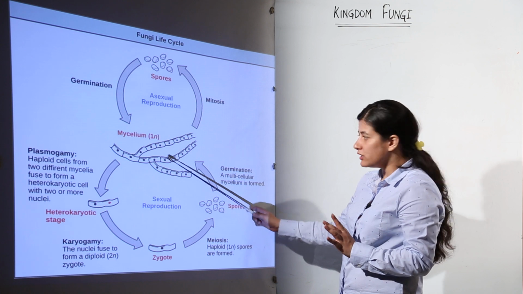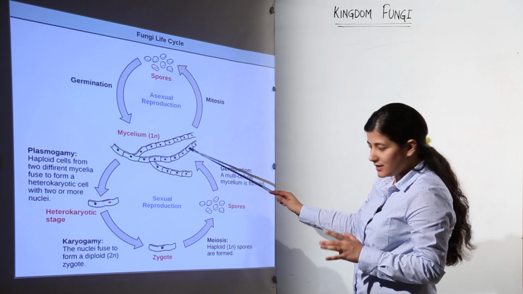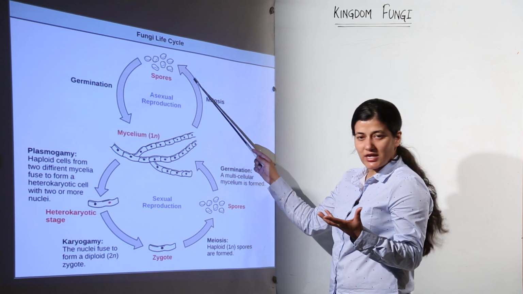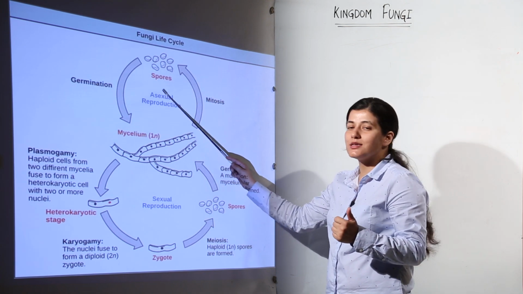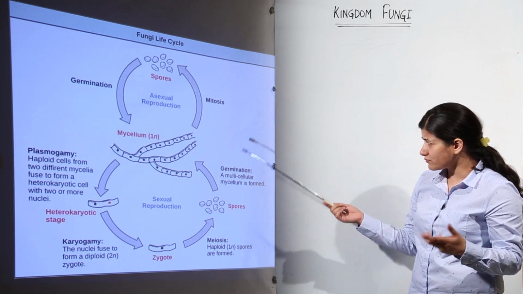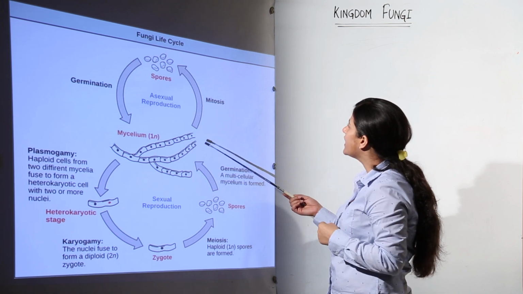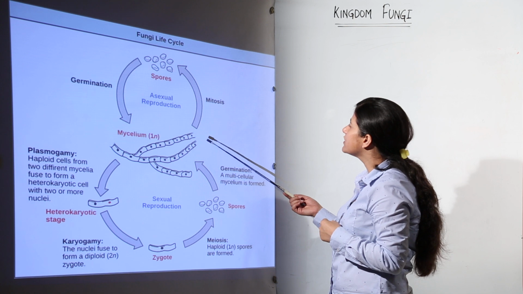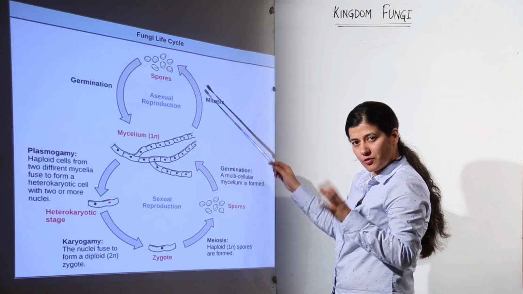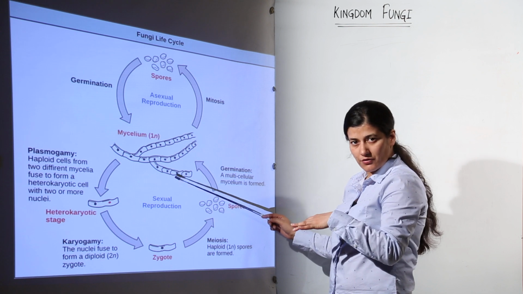Now, if it has to undergo asexual reproduction, there would be mitosis in these mycelial cells. Some of the cells would undergo mitosis, there would be differentiation, and that would lead to the formation of asexual spores, like conidiospores and sporangiospores, while ascospores are sexual ones. Just remember that the spores being formed here would be asexual spores. There is germination of these spores, and again the mycelium is given rise to.